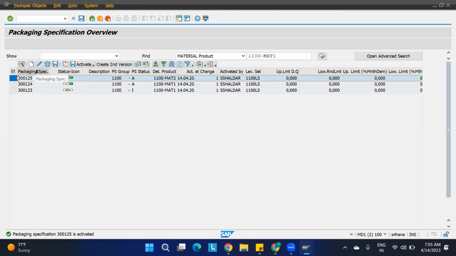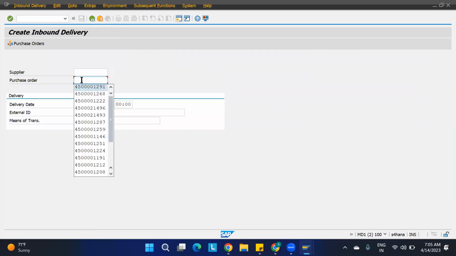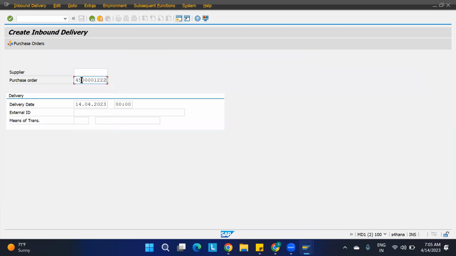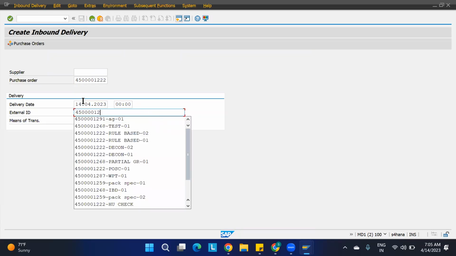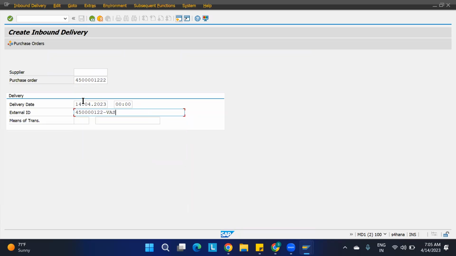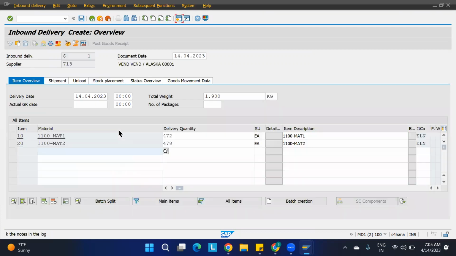Okay, now we're going to do one test case. So how the test case will be done, and we're going to check it. In the test case we can observe the different things that are available in that. So what I'll do, I'll just say /n VL31 and I'll go here, and I'll take this purchase order. Okay, we have created this. Same, take this purchase order and say for the VAS. Okay, let us consider we are testing one test case.